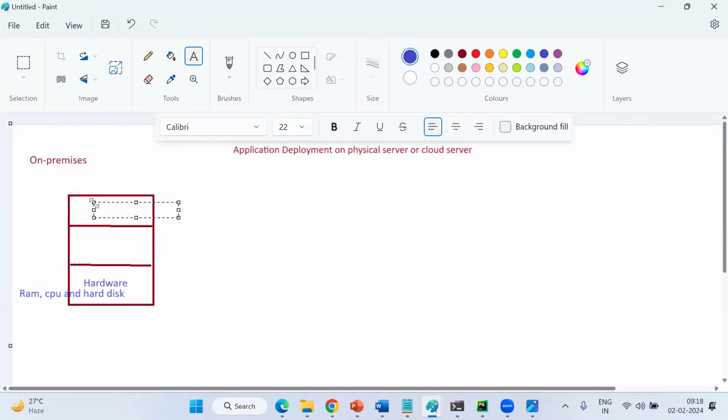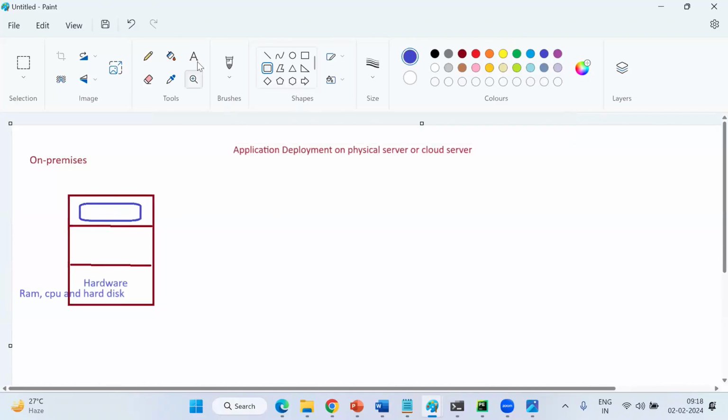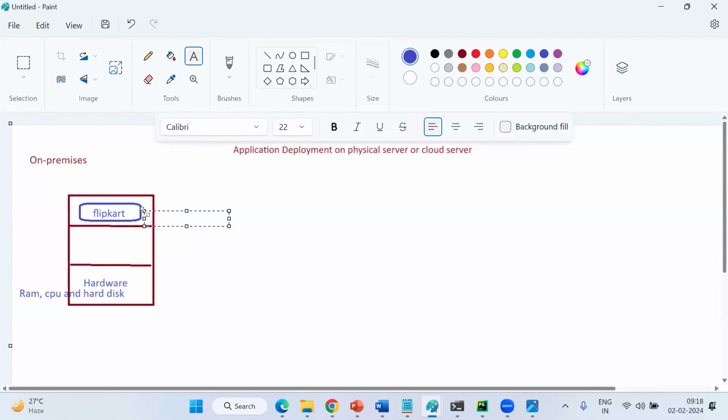Yesterday we discussed example.com or Flipkart or Amazon, whatnot, so many applications. In this case, I'm taking one example application, a popular one, Flipkart. This is called the app layer, the application layer.